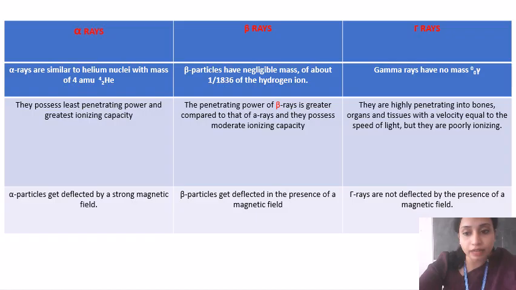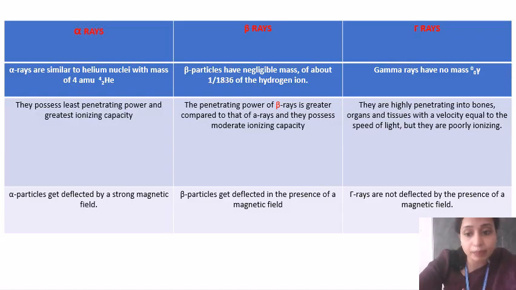So, alpha rays have the least penetrating power and greatest ionizing capacity. What is ionizing capacity? Ionizing capacity is the ability to interfere. This ionizing capacity helps the particles to interfere with living matter. They will break chemical bonds and create ions. That is the main thing.